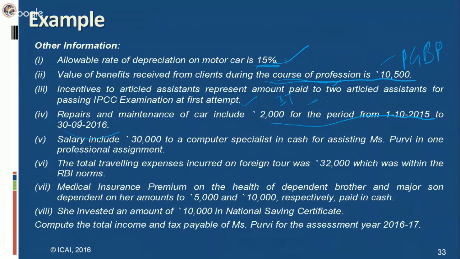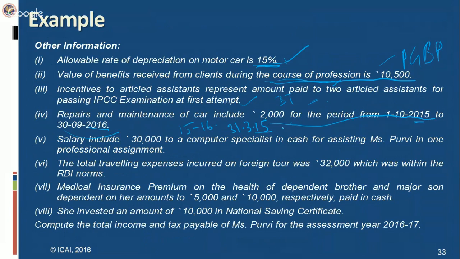See here, it is relating to the period from 1/10/2015 to 2016. The previous year, relevant previous year for AY 16-17 is 15-16, which comes to an end on 31/3/2015. So it is going beyond this time limit. But however, since she is following cash basis system, all of the expenditure will be allowable. We don't have to make any adjustment regarding this expenditure.